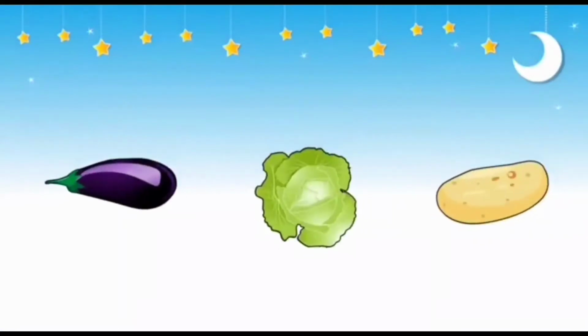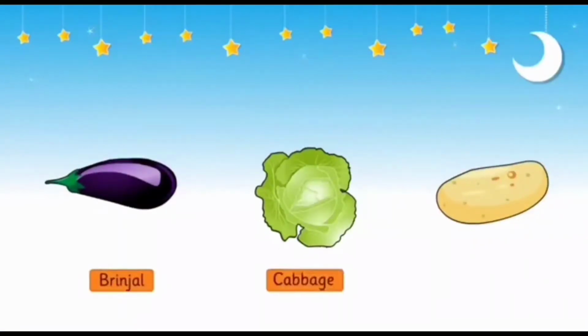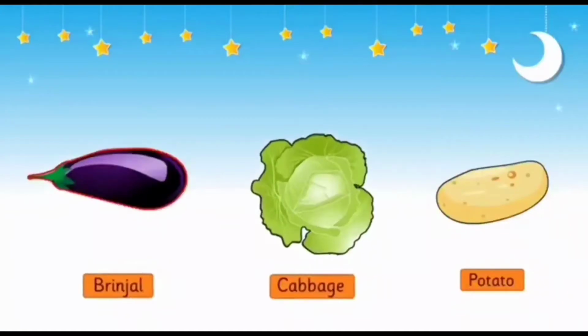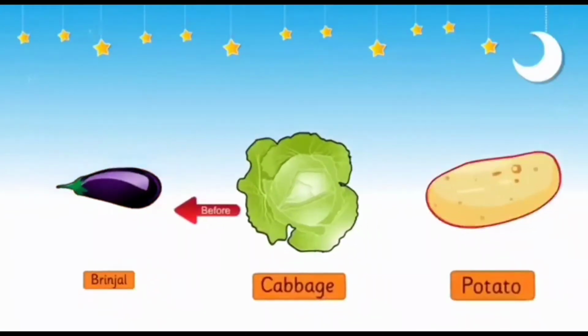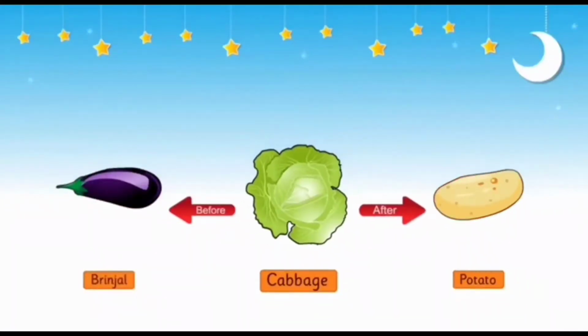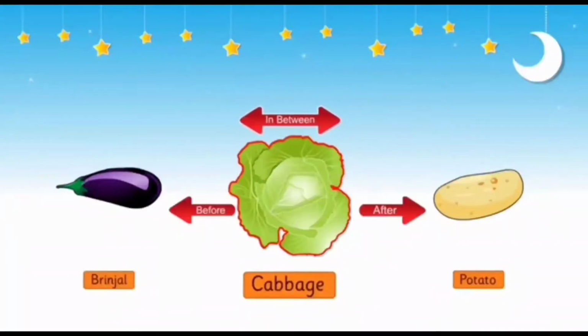Here are 3 vegetables, a brinjal, cabbage and potato. We can see that the brinjal is placed before the cabbage and the potato is placed after the cabbage. Thus, the cabbage is placed between the brinjal and the potato.